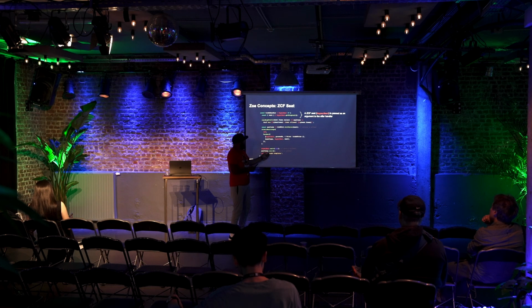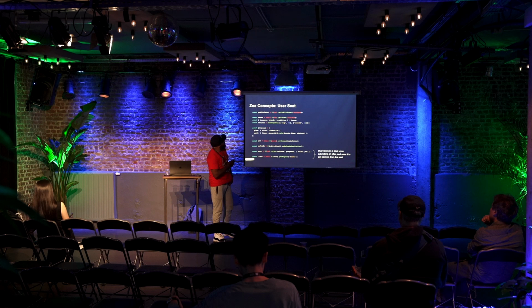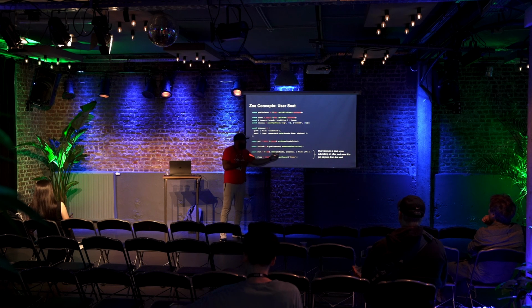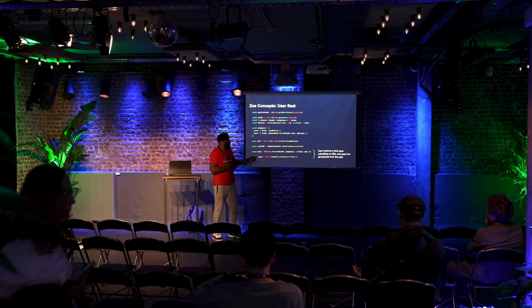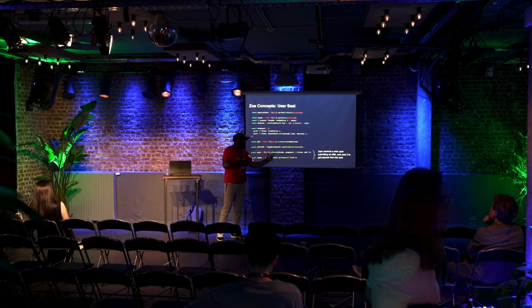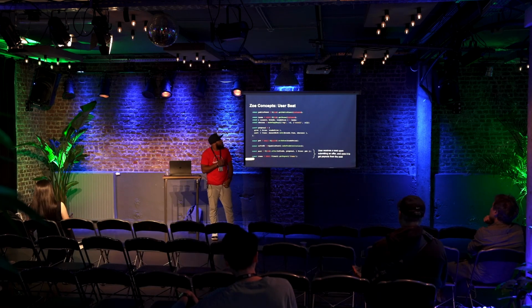This is actually a ZCF seat too, because you get a ZCF seat when you take a mint and you mint gains, which is just kind of minting more. You get a ZCF seat, so you can also do exit on that as well. But this ZCF seat is still another view of the same seat. This is just inside the contract. And in the user seat, like I showed you before, and keep in mind, I'm showing you the same code over and over so that it is familiar to you, this is the user seat that you get after actually making an offer.